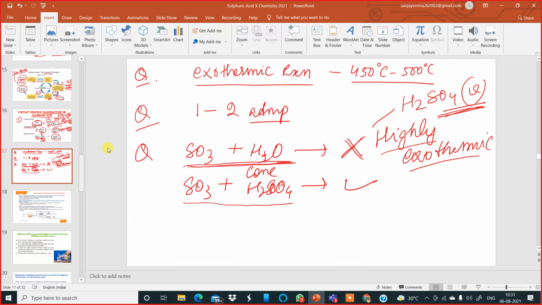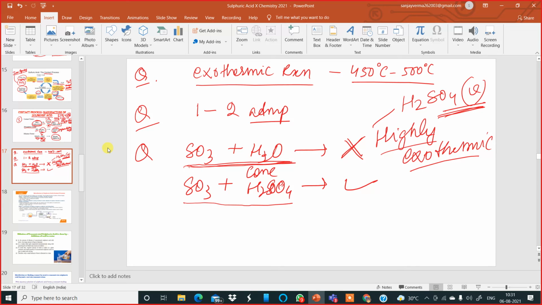That's why remember, even though sulfur trioxide is an acid anhydride of sulfuric acid, it is not directly absorbed in water to give sulfuric acid. The reason is the reaction is highly exothermic, resulting in the production of a dense fog of sulfuric acid particles which do not condense easily. So once the vapors of sulfuric acid are formed, they start reacting immediately with whatever they come into contact with.